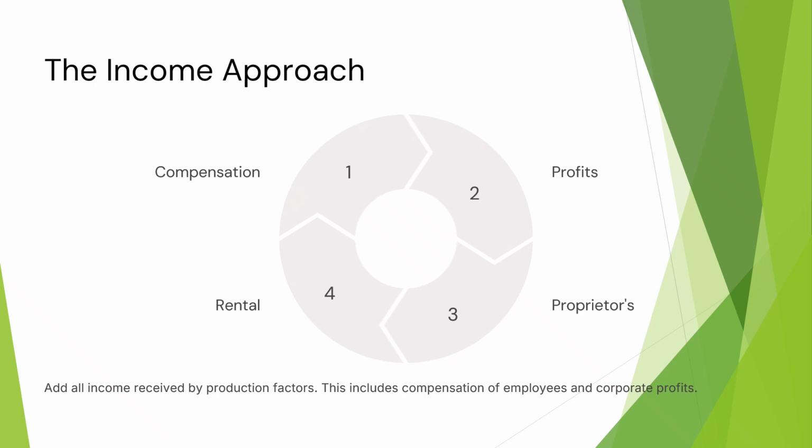The income approach. In this method, the incomes earned by all factors of production are aggregated to arrive at national income of a country. The four factors of production receive income in the form of wages, rent, interest, and profits. Add all income received by production factors. This includes compensation of employees and corporate profits.